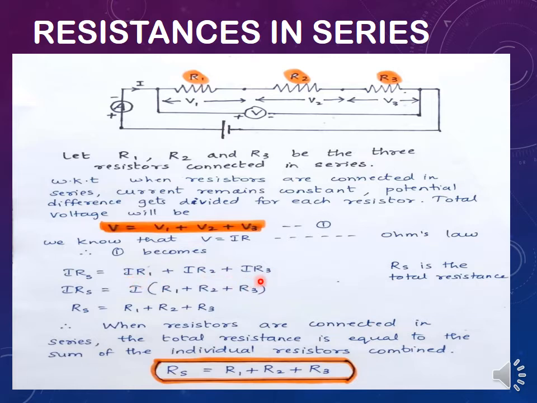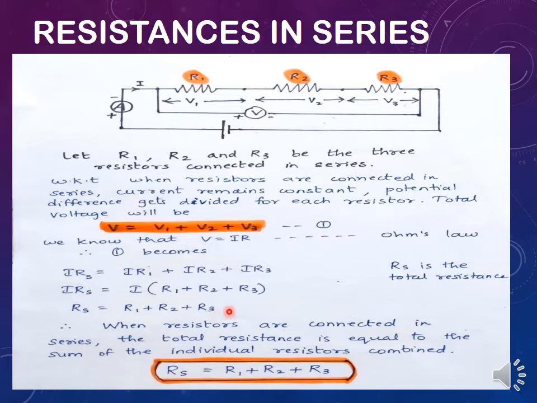Now observe in the RHS, what is common in all the 3 terms? I is common, isn't it? So take that I as common. So what will be remaining? R1 plus R2 plus R3. Write it inside the brackets. Now if you observe, we have I in LHS, I in RHS, and both are related with multiplication symbol with the other terms. So what can you do? You can cancel, isn't it? So after cancellation, we will be having this. That is, RS is equal to R1 plus R2 plus R3.